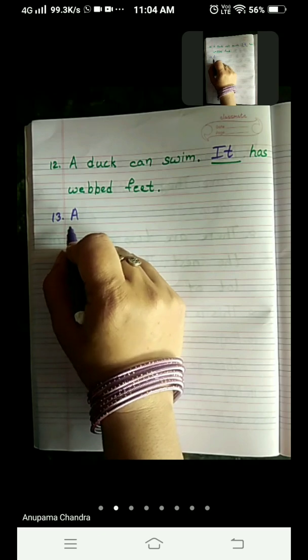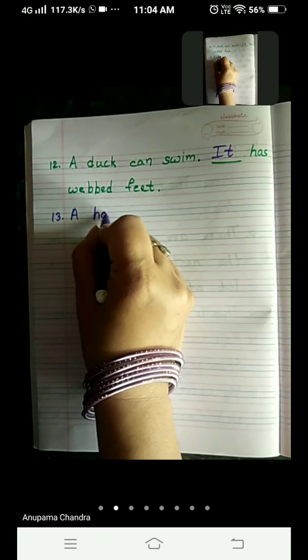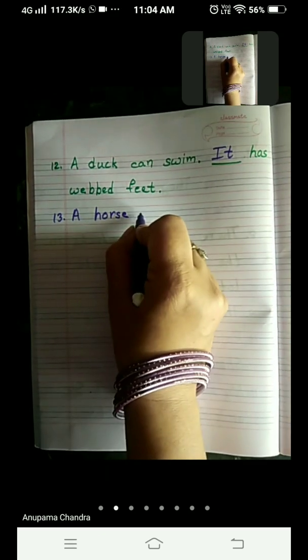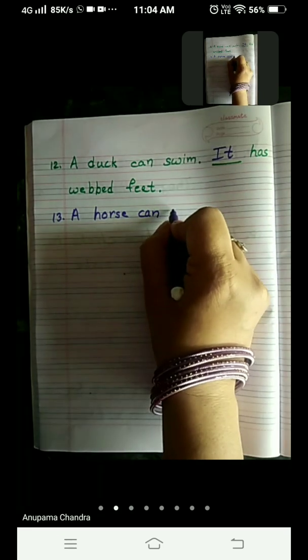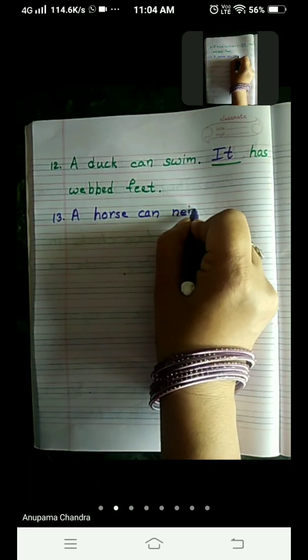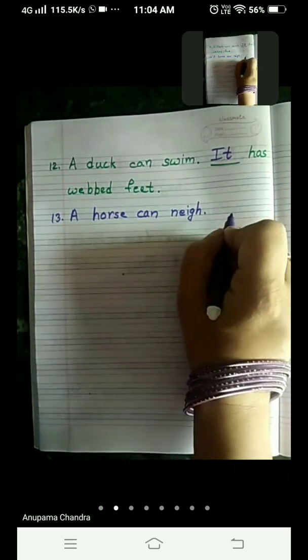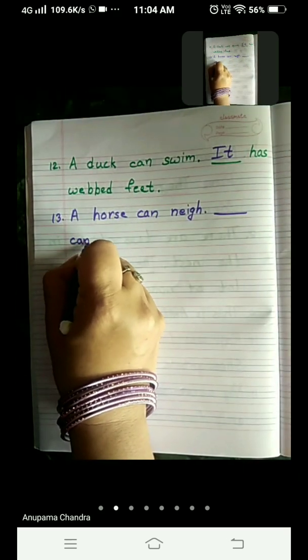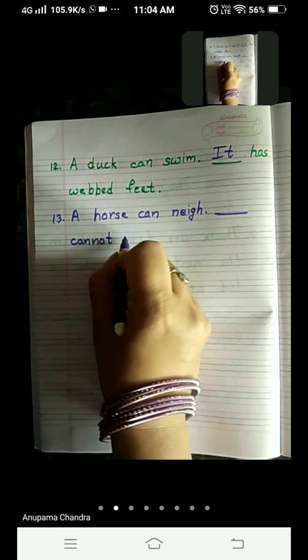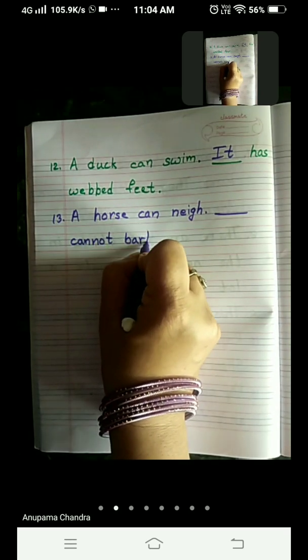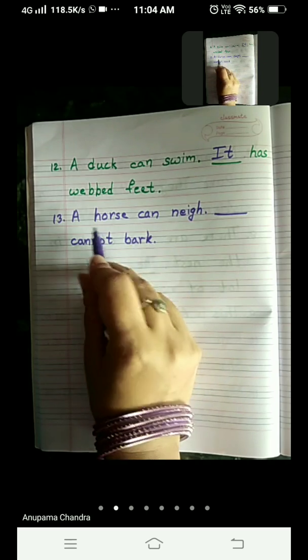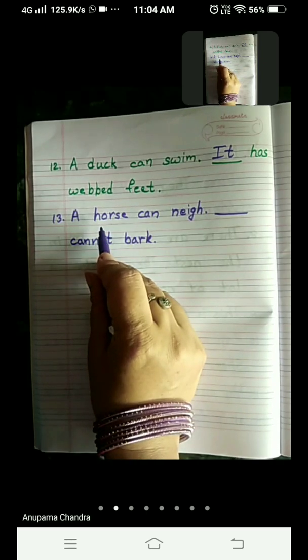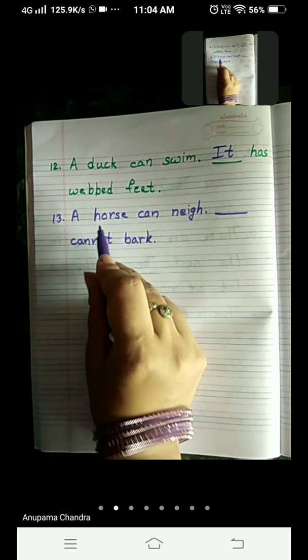Come to number 13. A horse can neigh. That is the sound of a horse. Dash cannot bark. Who cannot bark? A horse. So we have to write a personal pronoun for horse here.